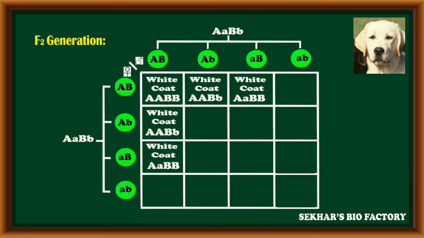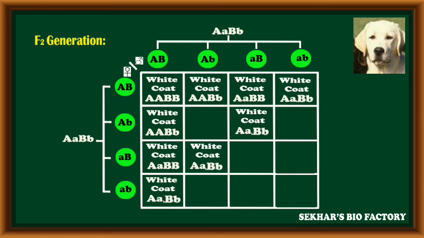And the next combination, capital A small a, capital B capital B, white color coat will be expressed in their body. Along with that, these four combinations have both genes in a heterozygous condition, capital A small a, capital B small b. Because the first gene has the dominant allele, white color coat will be expressed in dogs.